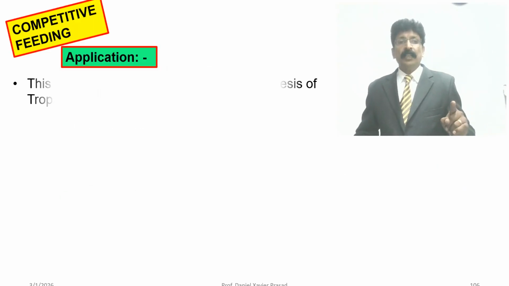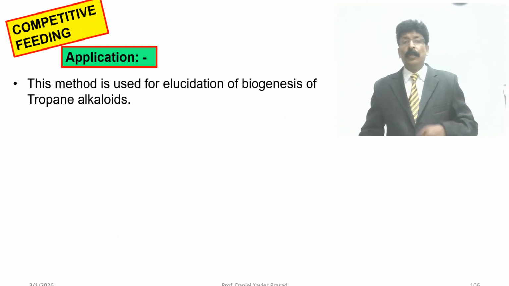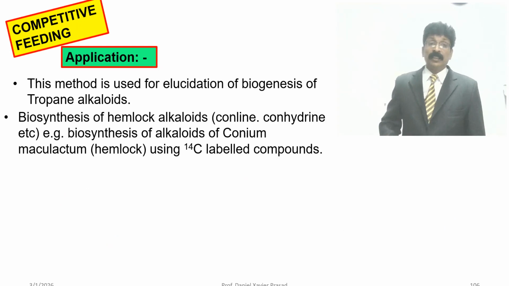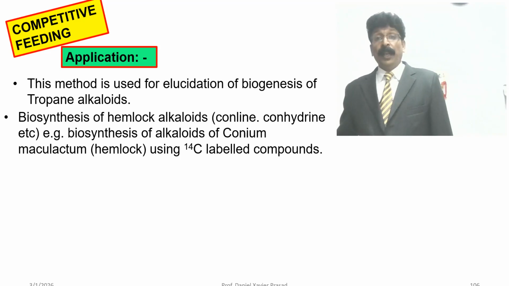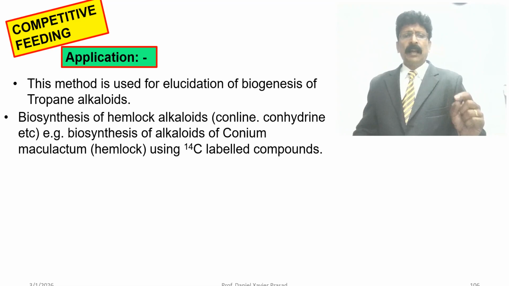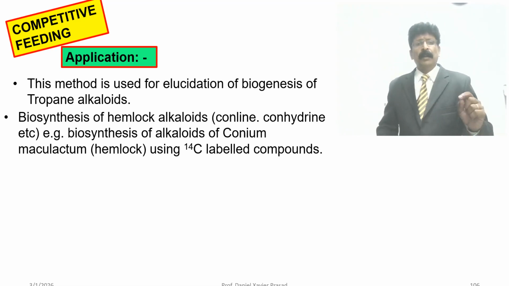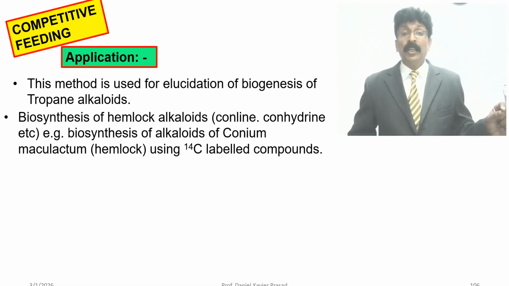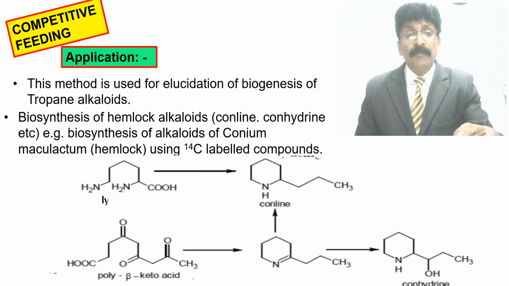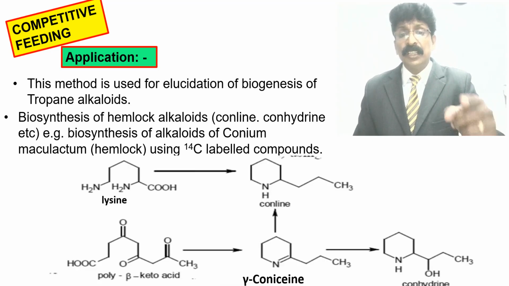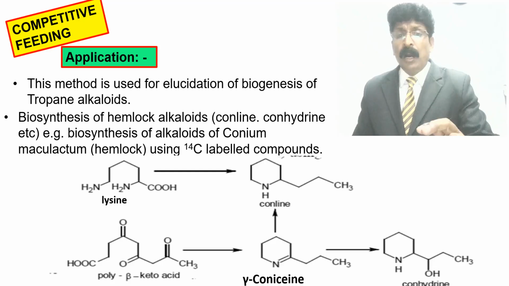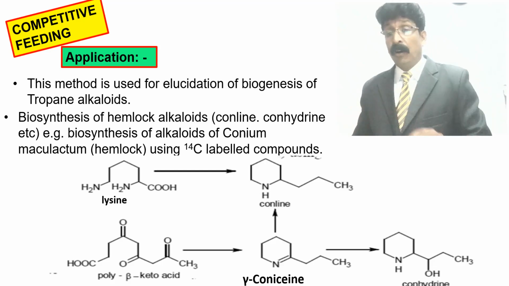Application of competitive feeding: this method is used to elucidate the biosynthesis of propane alkaloids and of hemlock alkaloids like coniine, conhydrin, etc. Biosynthesis of alkaloids of Conium maculatum, that is hemlock, using C14 labeled compound. You see the structure here, where lysine comes through coniceine or gamma-coniceine to give conhydrin.